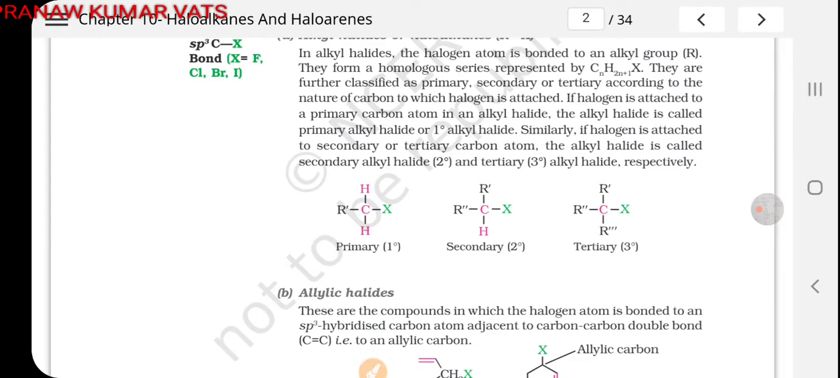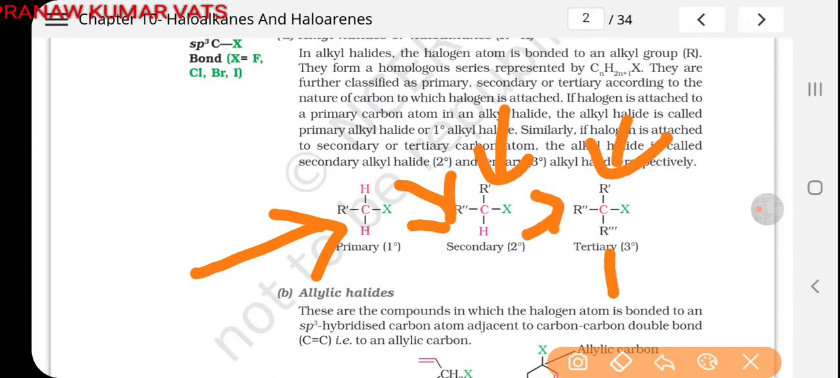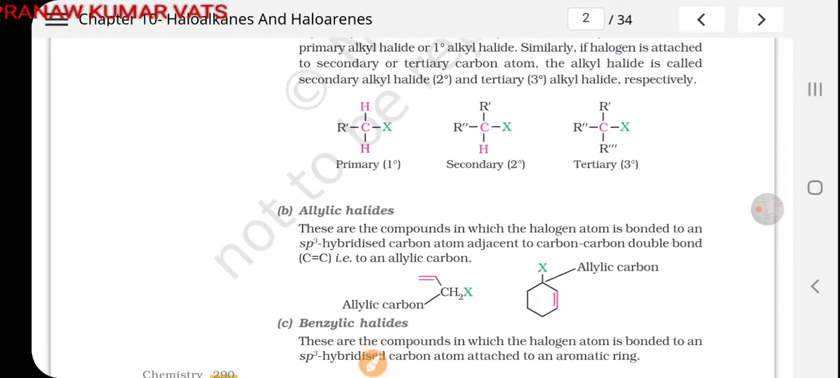If there is one alkyl group attached to the carbon on which the halogen is attached, you can see only one alkyl group attached to the sp3 hybridized carbon atom, so it is called 1 degree or primary haloalkane. Here you can see how many there are, 2 alkyl groups, so it is secondary or 2 degree haloalkane. And in this case you can see 3 alkyl groups, so it is 3 degree alkyl halide. Now we'll talk about the allylic halides.